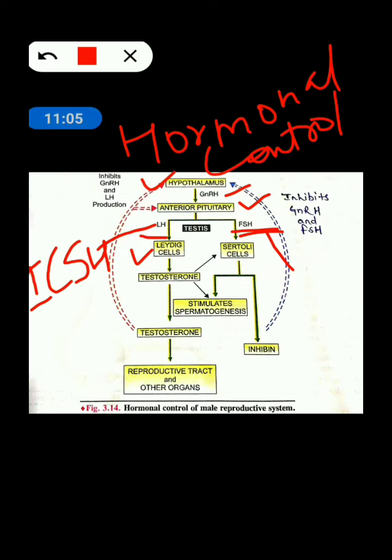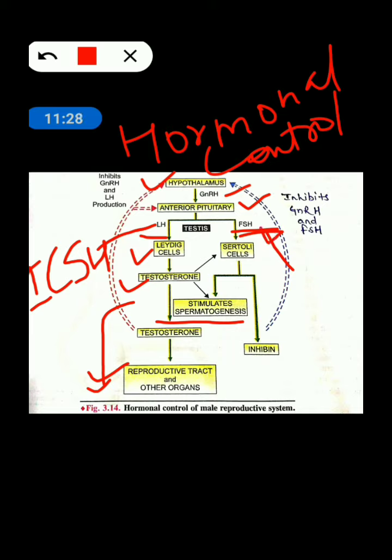So it acts on the Leydig cell and causes the production of testosterone, which is actually responsible for spermatogenesis, or ultimately you can say it is responsible for the development of the reproductive tract and other organs, or secondly, the development of sexual characters.